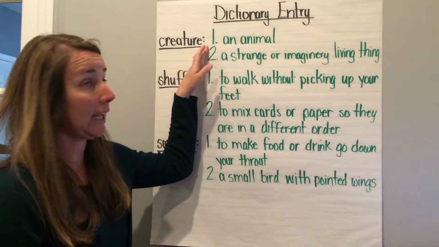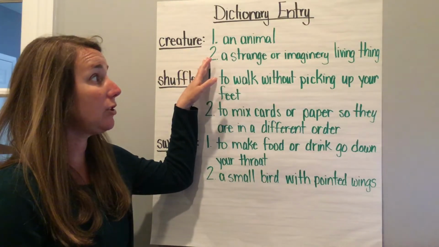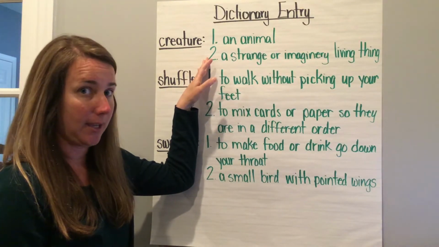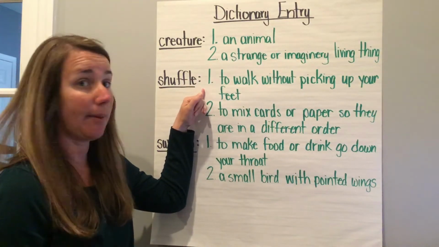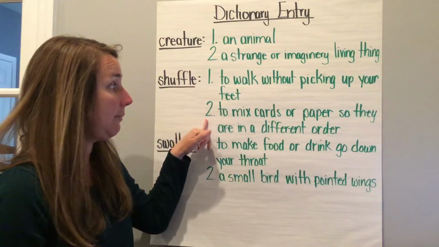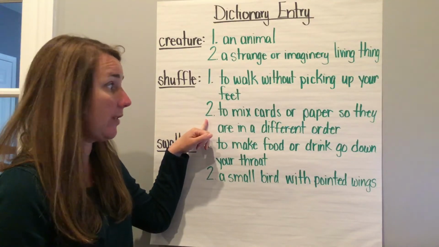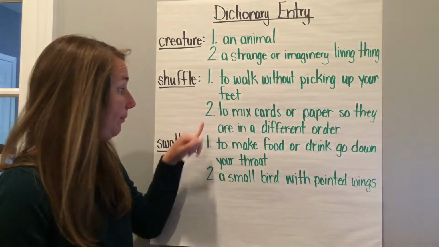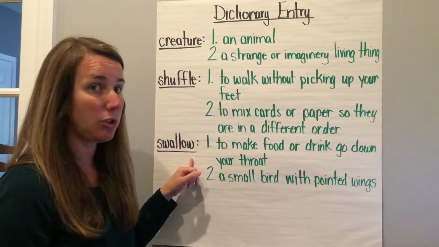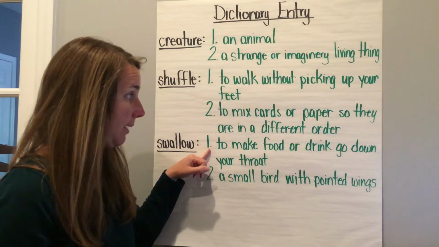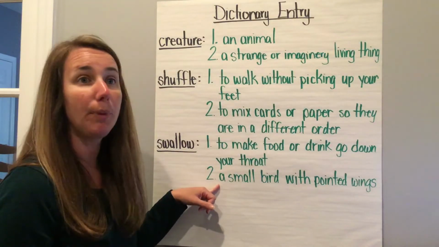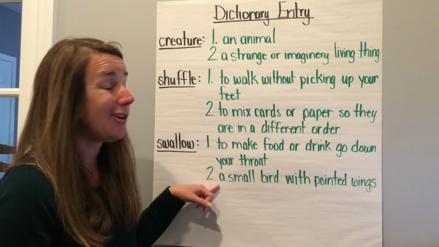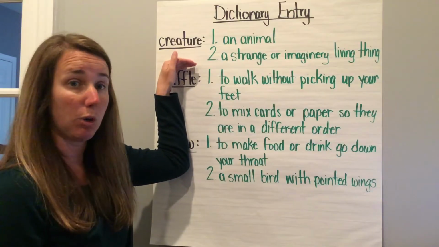Creature can mean an animal or a strange or imaginary living thing. Shuffle can mean to walk without picking up your feet, or it can mean to mix cards or paper so they are in different order. And the last one is the word swallow. Swallow can mean to make food or drink go down your throat, or it can mean a small bird with pointed wings. So we're going to go back up to the first word, which is creature.